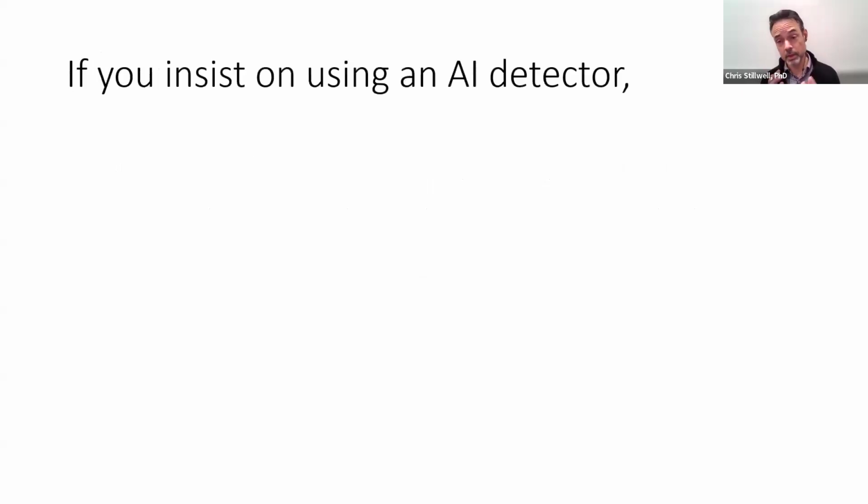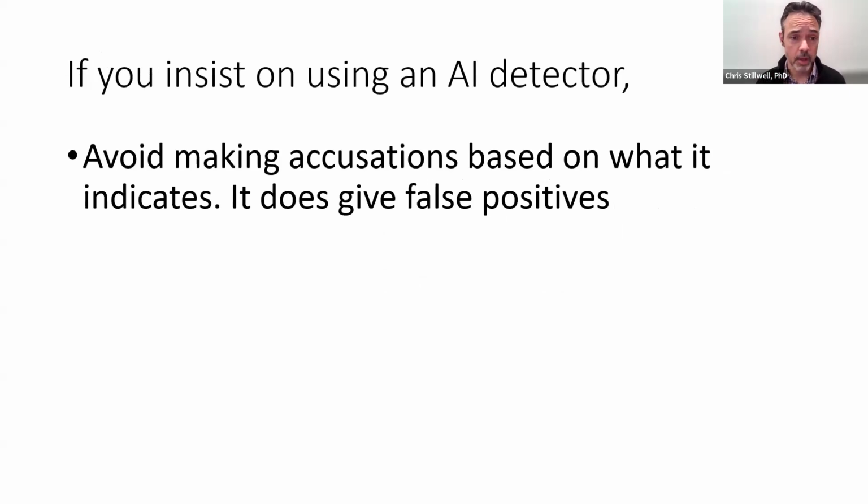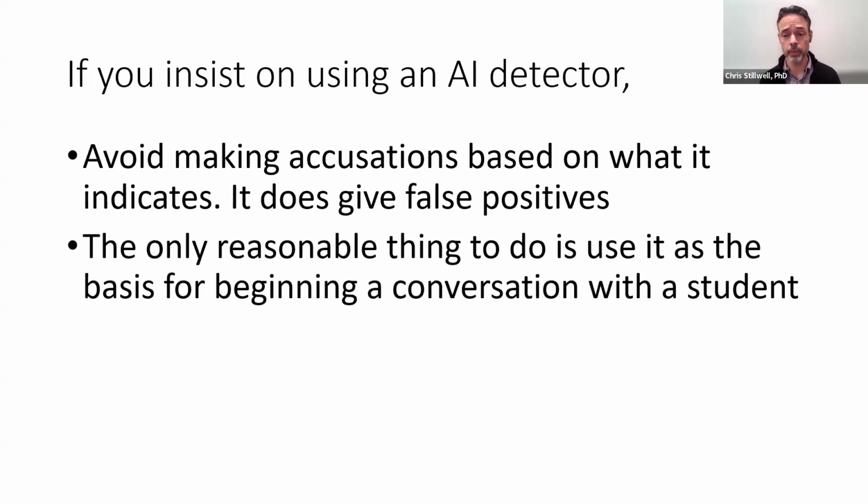So, if you insist on using an AI detector, avoid making accusations based on what it indicates. It does give false positives. It falsely accuses people of using AI when they haven't. Maybe the only reasonable thing to do is use it as the basis for beginning a conversation with a student. And perhaps we can be straightforward and say, I looked at this and I used an AI detector, and it says that it's 100% sure that you used AI. So can you tell me what do you think happened here?